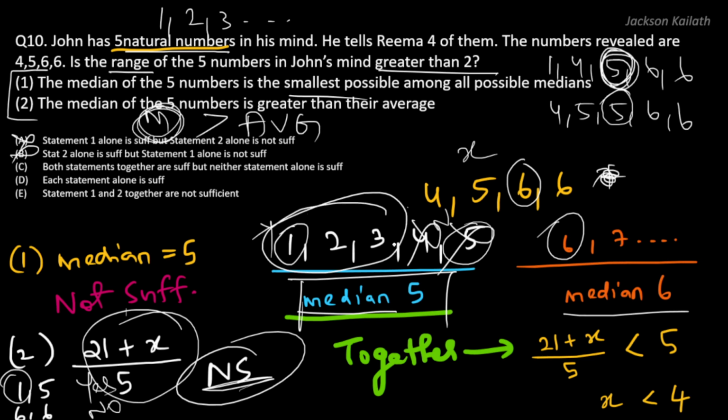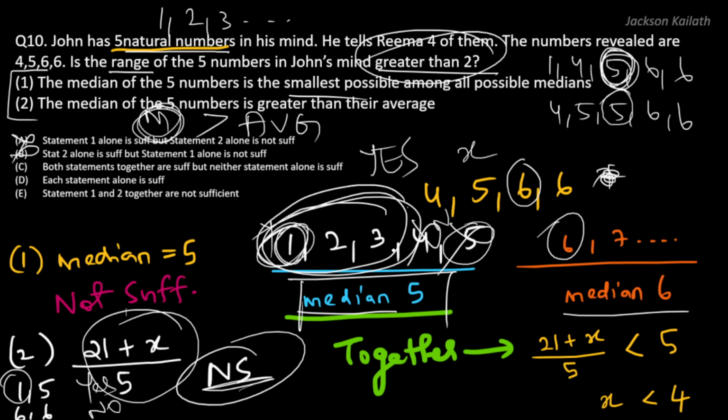Now you can see that in each of these cases, the range is greater than 2. So we have a definite yes, right? Even if it is 3, 6 minus 3 is 3, which is greater than 2. Even if it is 1, 6 minus 1 is 5, which is greater than 2, right? So if x is among 1, 2 or 3, the range is definitely greater than 2. So we have a definite yes.